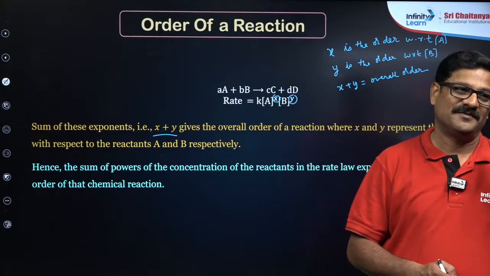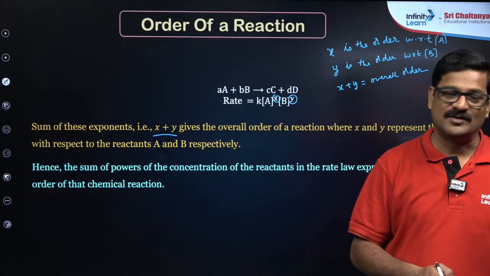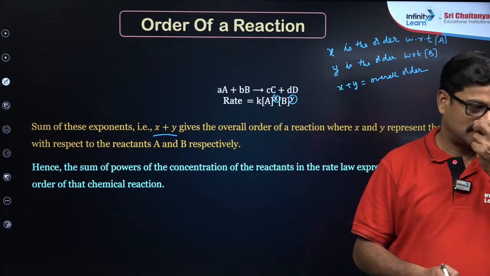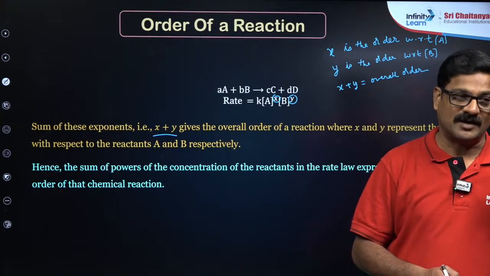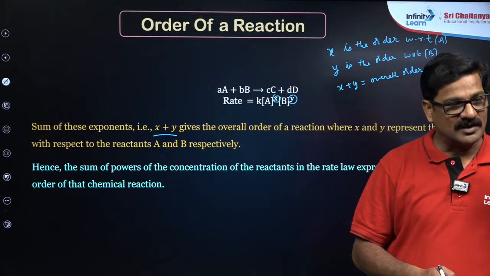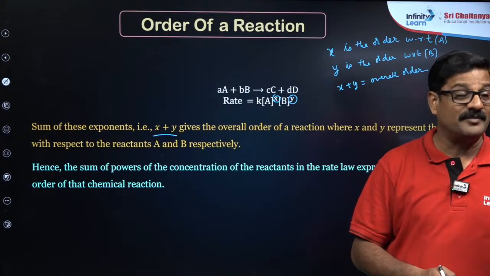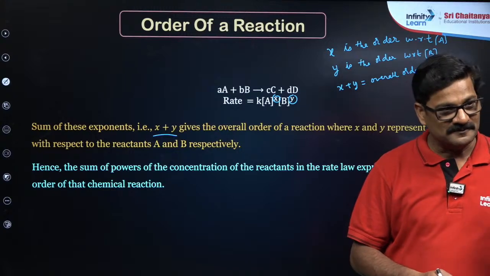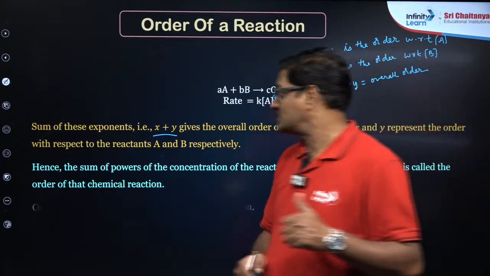Ankush, it cannot be more than 3 according to collision theory. If it is more than 2 or 3, you have to take the elementary, stepwise reactions. Fine, let's go ahead.